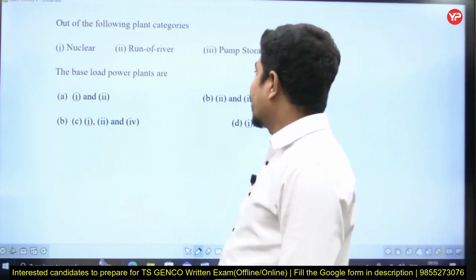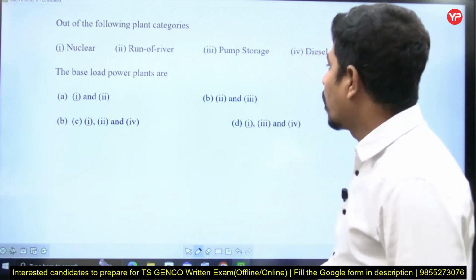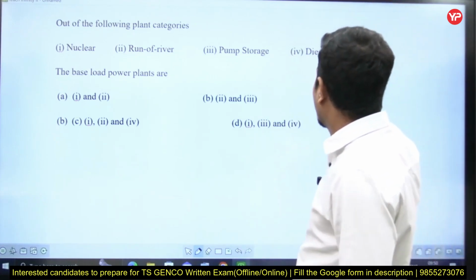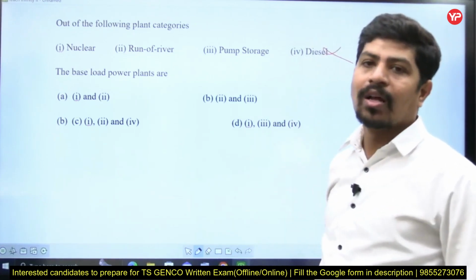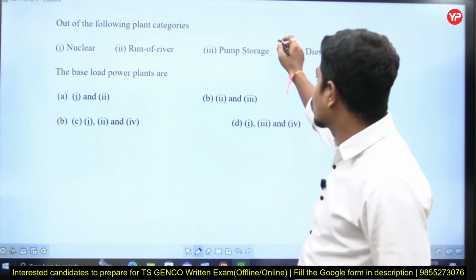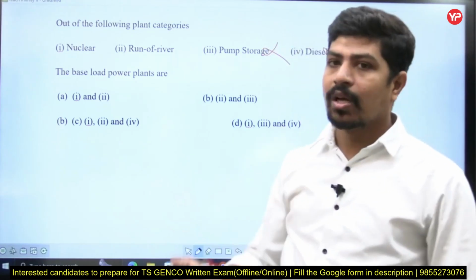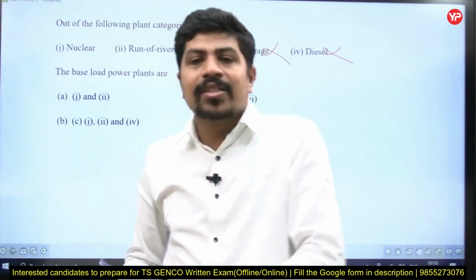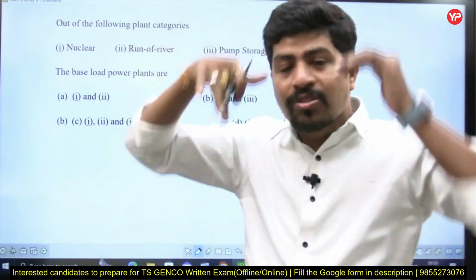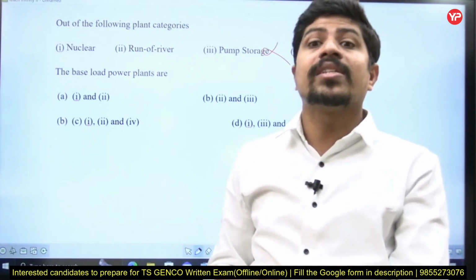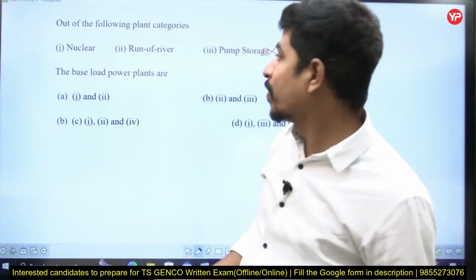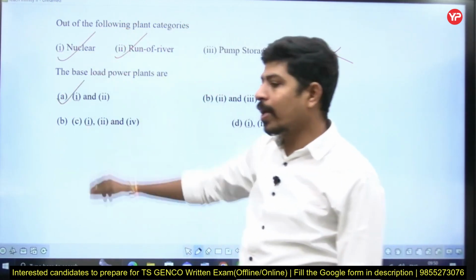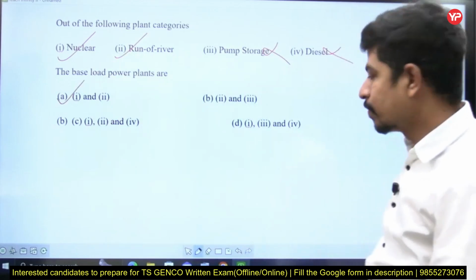Out of the following plant categories, the base load power plants are nuclear, run-off river, pump storage, diesel. So diesel will never be. Whenever it is urgent, then only we go for diesel, right? Pump storage is also not, because we have to pay some cost. We have to pump the water up, then we have to get it. You are using electrical energy for lifting the water from down to up, and again using the same for generating power. Unless it's an emergency, that kind of work we won't do. Now, nuclear can be used, run-off can be used. Therefore, 1 and 2 can be used as base load plants, right?